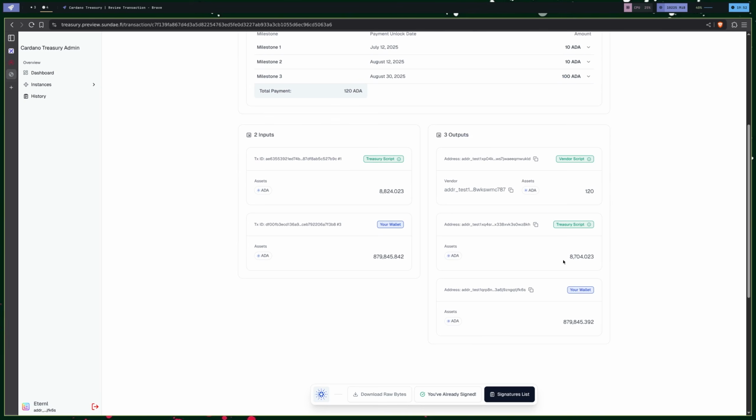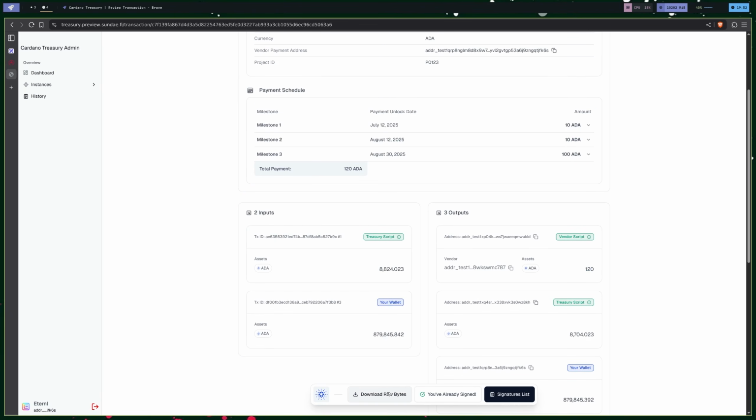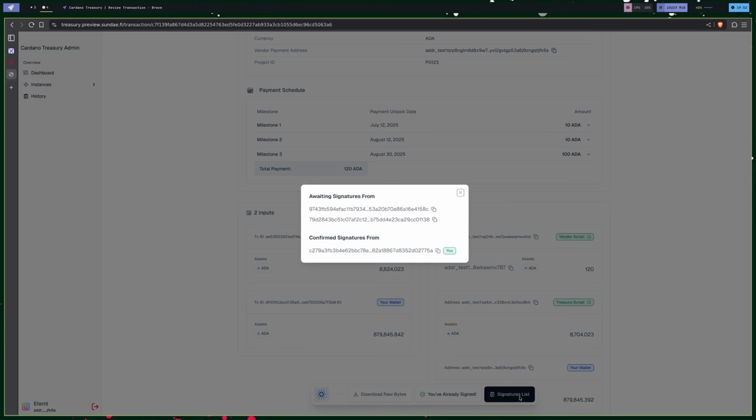And then down here, we have a generic view for any transaction that will show all of the inputs and outputs. And then, if you're like me and you're still paranoid, you can actually download the raw bytes of the transaction and import that into any other transaction viewer or tool that you're already familiar with. In this case, I've already signed this, but we also allow you to view who the signatories are.